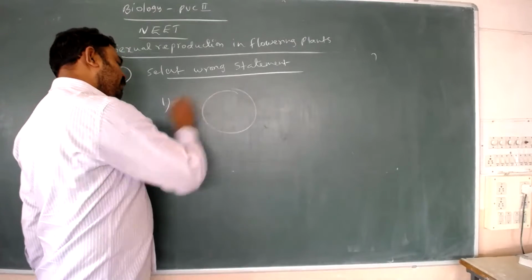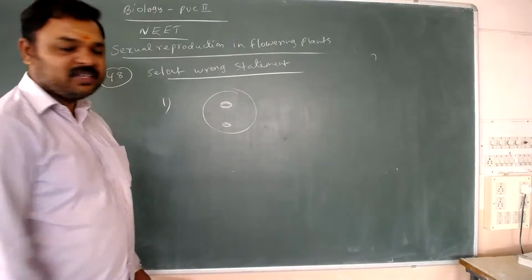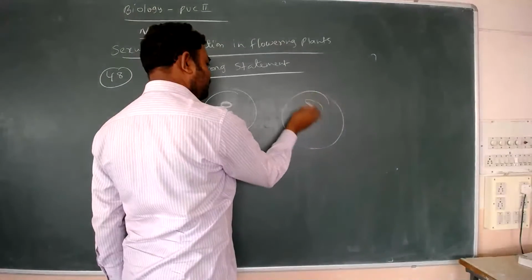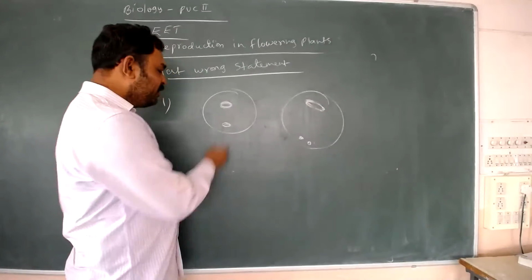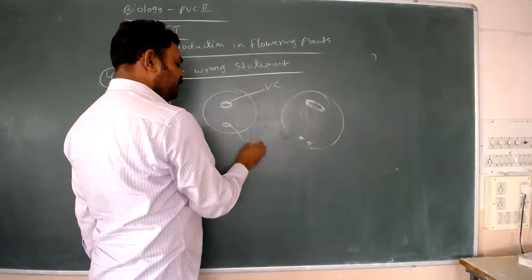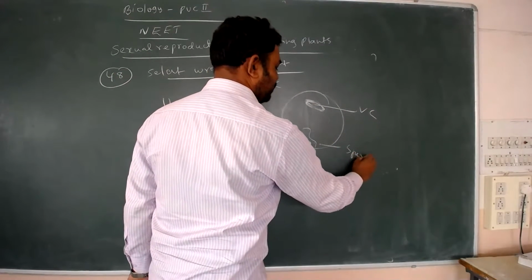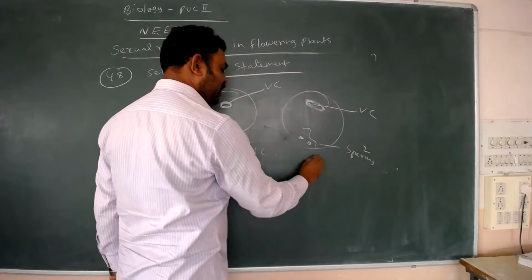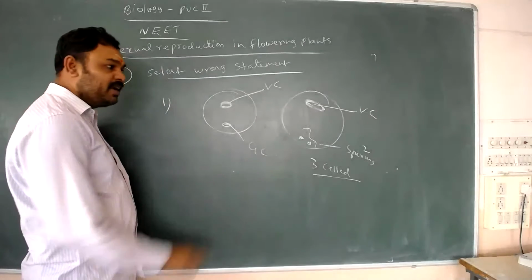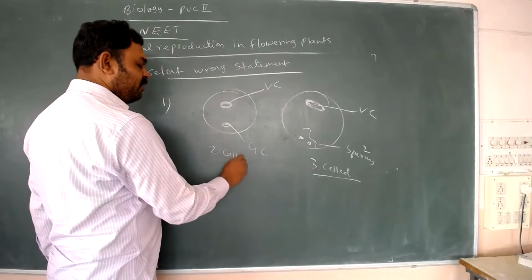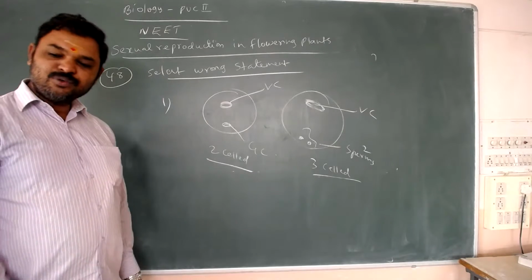This is a pollen grain. Here there is a vegetative cell and a generative cell, the 2-cell stage. What is the 3-cell stage? The vegetative cell, and the generative cell divides into 2 sperms, so 2 sperms and the vegetative cell are there. What stage is this? 3-cell stage. And here, with a generative and a vegetative cell, it is the 2-cell stage.